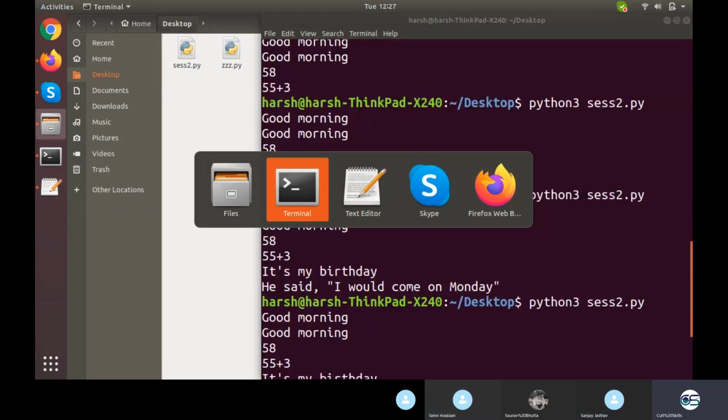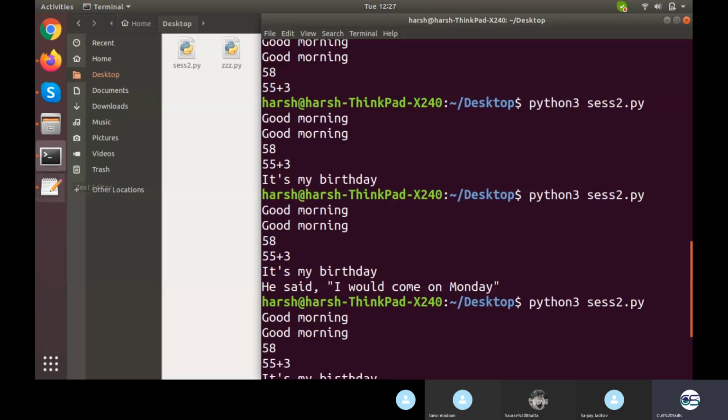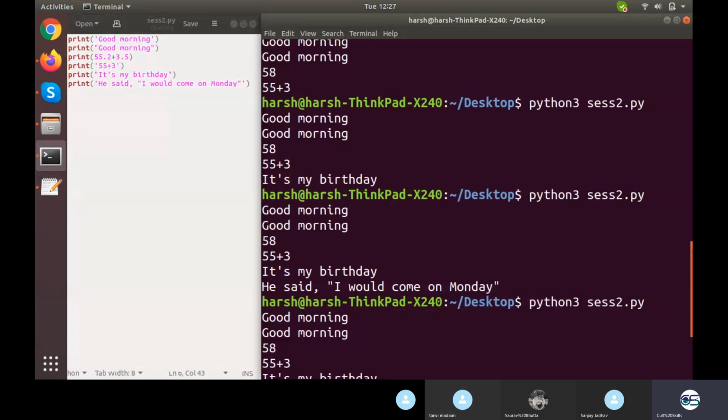Then when it comes to calling the Python file, how to execute the Python file, you just need to be in the same directory where your Python file is stored. Otherwise you need to give the path, but we will not be going for the path stuff right now. So you need to be in the same directory. I am on the desktop.